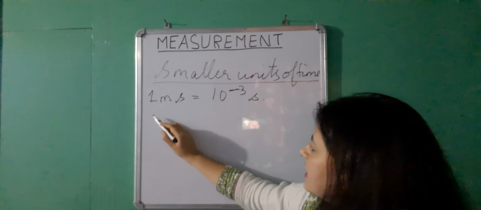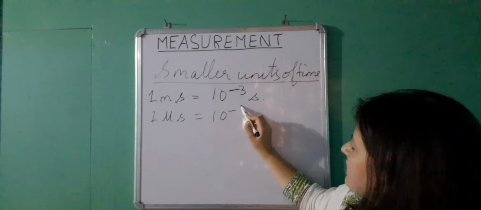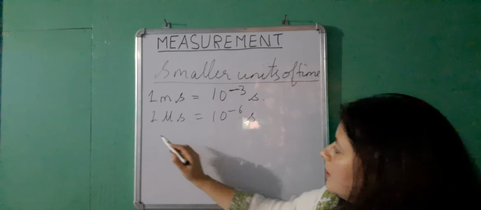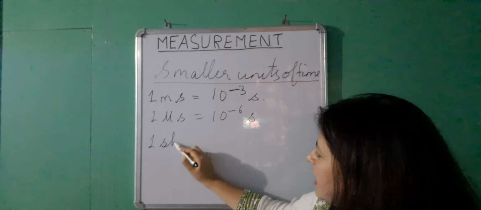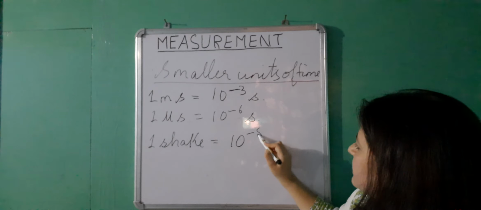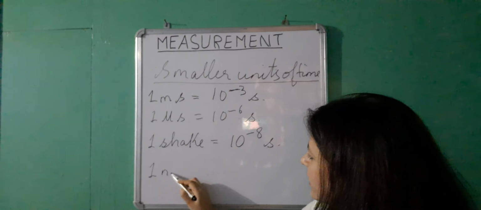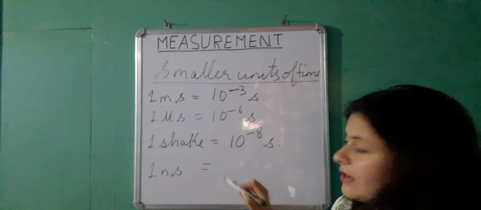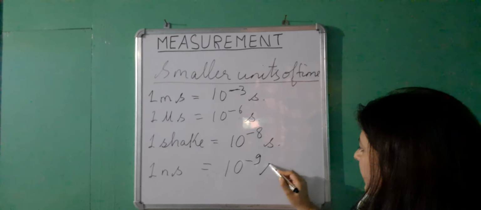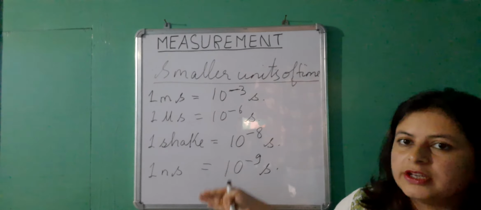Likewise, we have the microsecond, where 1 microsecond is 10 to the power minus 6 second, which is even smaller than a millisecond. Then we also have something called a shake, where 1 shake is equal to 10 to the power minus 8 second, and we have the nanosecond, where 1 nanosecond is equal to 10 to the power minus 9 second. So these are the smaller units of time.